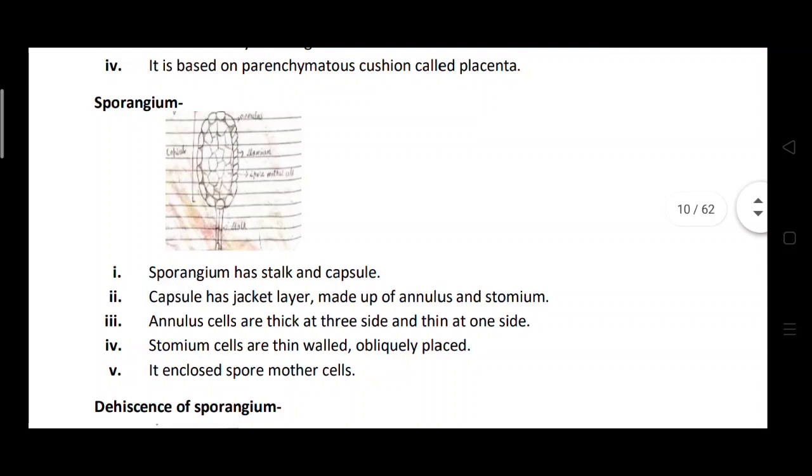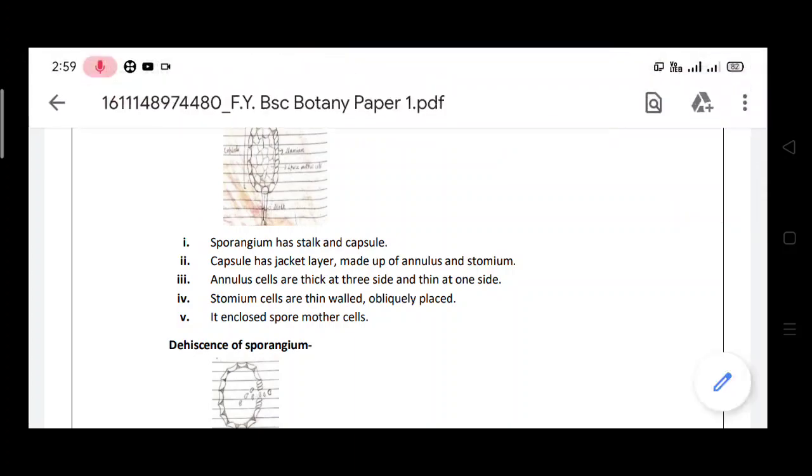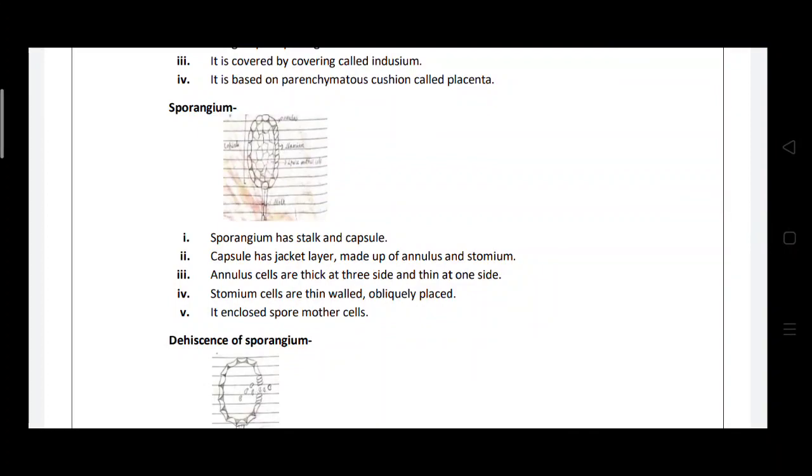Then in this sorus the sporangium is developed. The sporangium body is differentiated into two parts, the stalk and the capsule. The capsule has a jacket layer, which is made up of the annulus and stomium. The annulus cells are thick at three sides and thin at one side. The stomium cells are thin walled and obliquely placed. It encloses the spore mother cells.